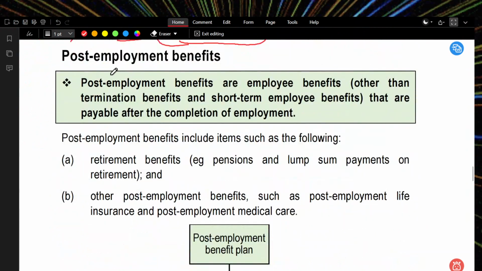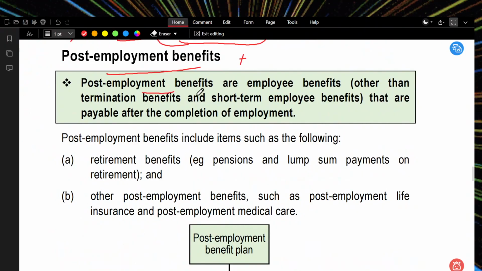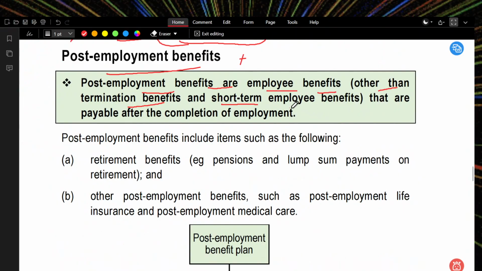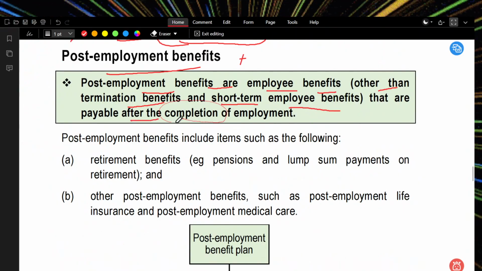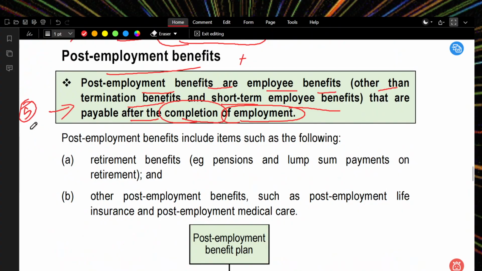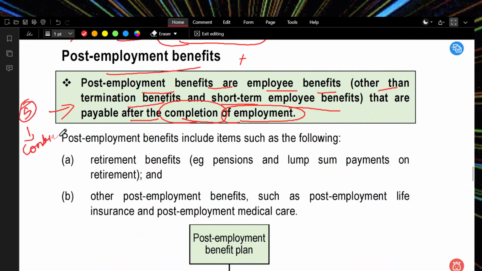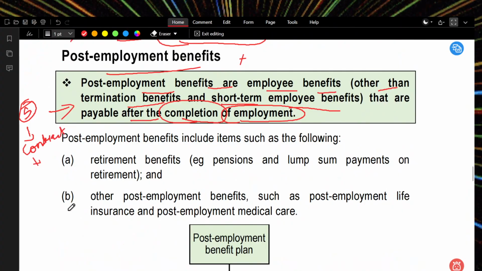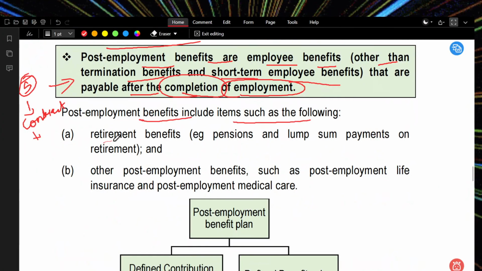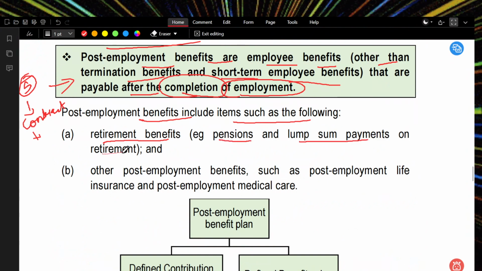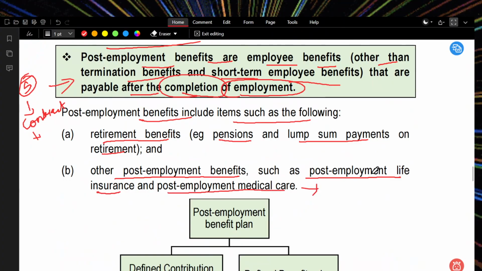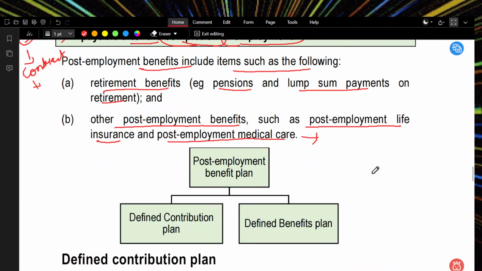So next, post-employment benefit. What are the post-employment benefits? Post-employment benefits are employee benefits, other than termination benefits or short-term employee benefits, that are payable after the completion of employment. Sir, I'm completing the employment of 5 years, or as per my contract I'm doing this service. After that, I will be terminated. After the employment, I'm going to be given something. That is post-employment benefit. These include retirement benefits like pension and lump sum payments, and other post-employment benefits such as post-employment life insurance and post-employment medical insurance. These are the benefits given by the employer to the employee.